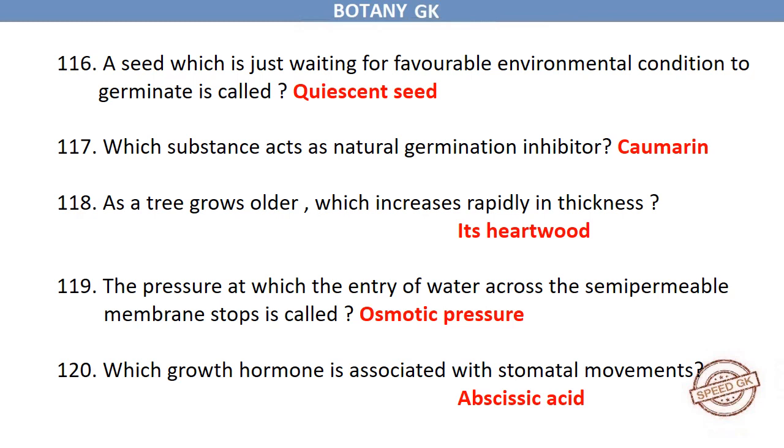Which substance acts as natural germination inhibitor? Coumarin. As a tree grows older, which increases rapidly in thickness, its heartwood. The pressure at which the entry of water across the semipermeable membrane stops is called osmotic pressure. Which growth hormone is associated with stomatal movements?